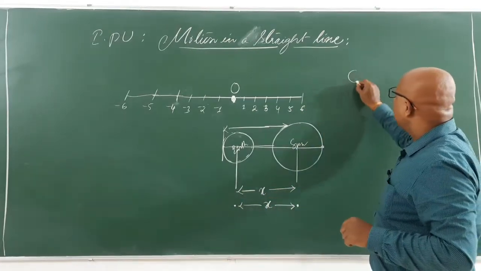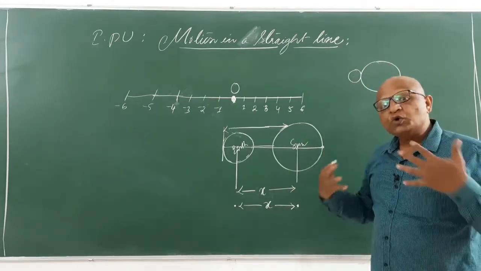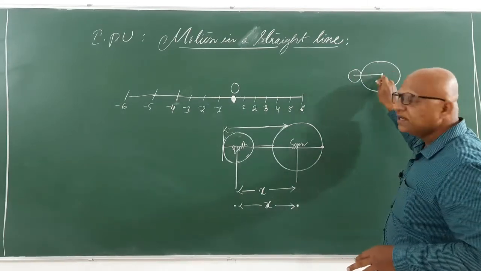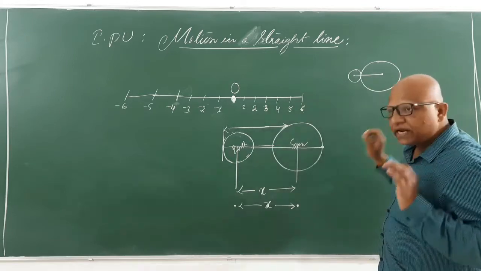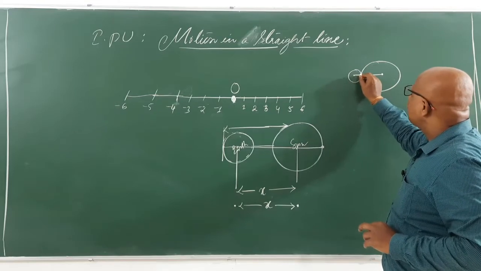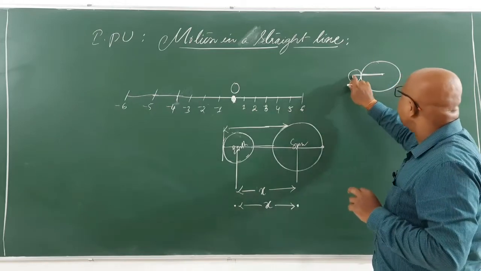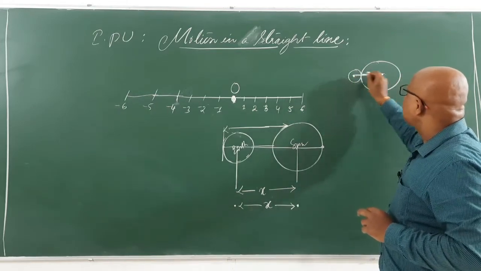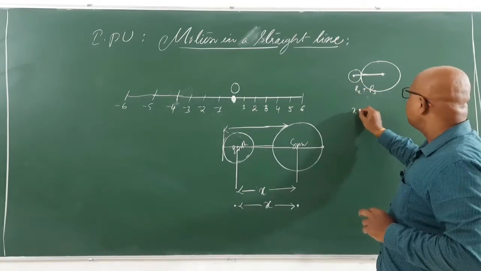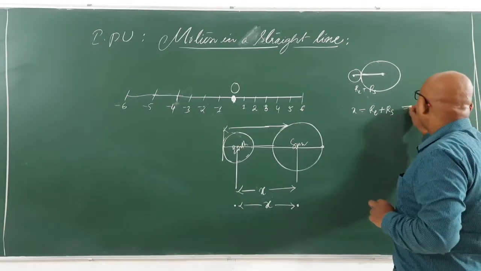Otherwise, if earth and sun both touch each other, what do you say? They are in contact, they are coincided? No, they are not coincided. Even though sun and earth are in contact with each other, we cannot say both are coincided, because there is still the radius of earth and the radius of sun avoiding the coinciding of their centers. Their centers are still RE plus RS apart. The total distance between them is the radius of earth plus the radius of sun. It is not equal to 0.